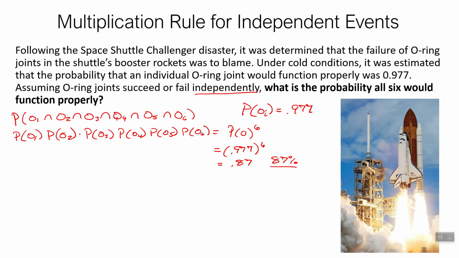All right, it's a decent percent, but I don't know if I'd want to throw my life on the line for that. All right, but I guess what they ended up saying is that if one of them failed, it wasn't a big deal, but if 2 of them failed in the same joint, so see how the booster rocket has little joints here, there apparently were 2 O-rings in each one of those, and if both of them in the same one failed, then it could be a problem. And that was the problem for the Challenger.